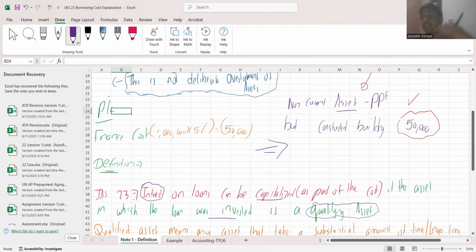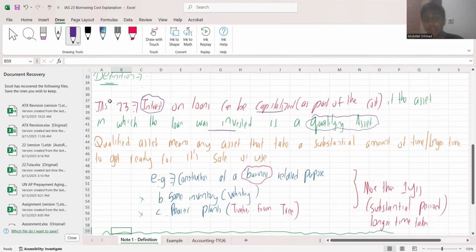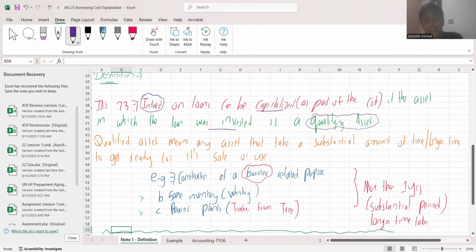Now you all might be thinking, what is the meaning of a qualifying asset? Well, it's nothing new that we know. Let's see what they mean. A qualifying asset means an asset that takes a substantial amount of time. Let us take the construction of a building. Could I construct a building within 6 months, 8 months, 1 year? No, right? It takes a longer period of time, more than 2 years to construct at least a 3 to 5 floor building.